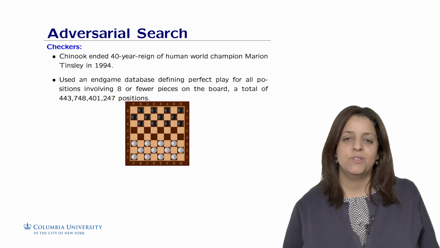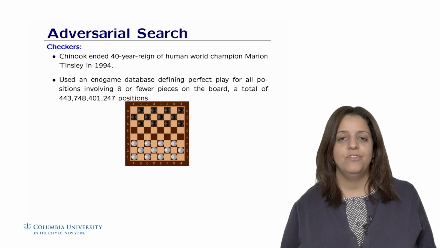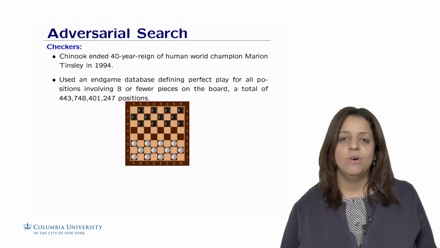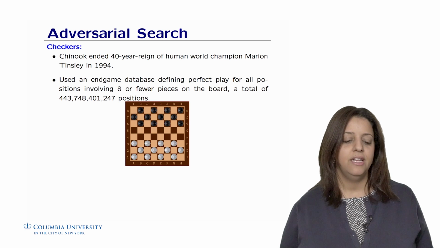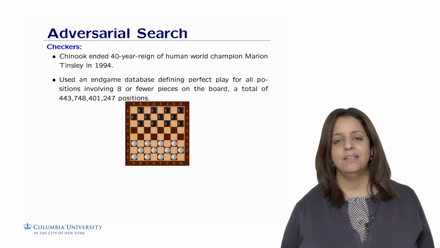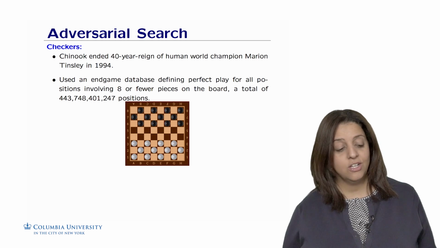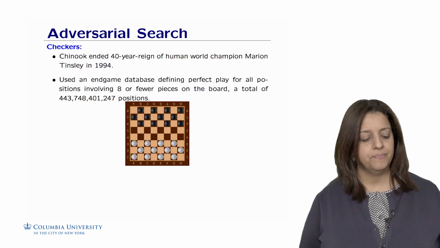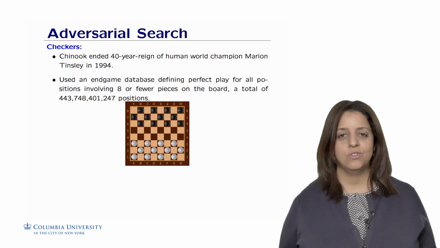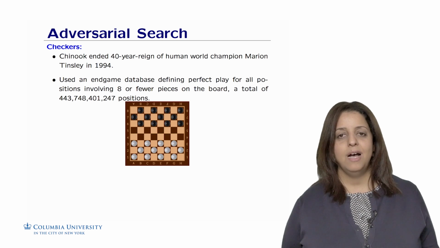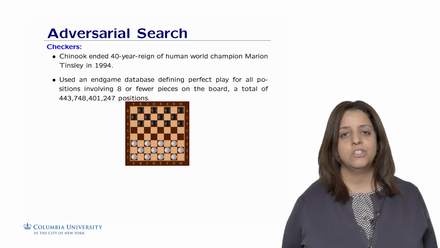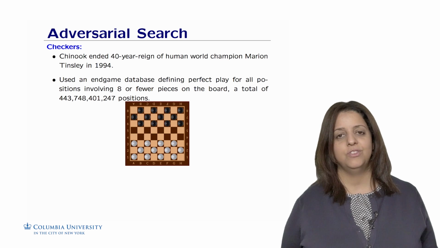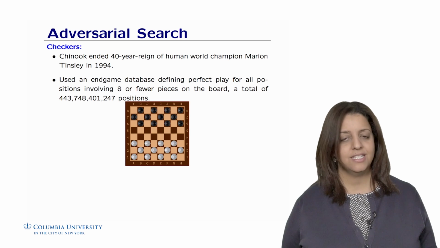Historically, there have been several attempts to solve complex games such as chess, Go, checkers, etc. For example, for checkers, in 1994, the computer, or call it the intelligent agent, Chinook, ended the 40-year reign of human world champion Marion Tinsley. And at this time, checkers was actually considered a completely solved problem. It used a lot of different strategies to search the search space, going top down, bottom up, but it also used an endgame database that stored perfect play for all positions involving 8 or fewer pieces on the board, a total of about 443 billion positions.